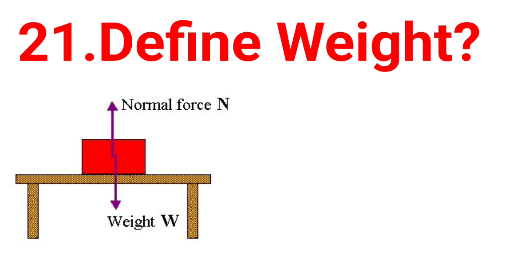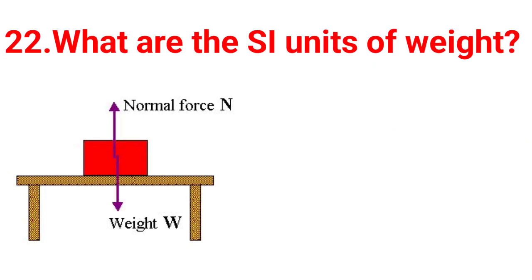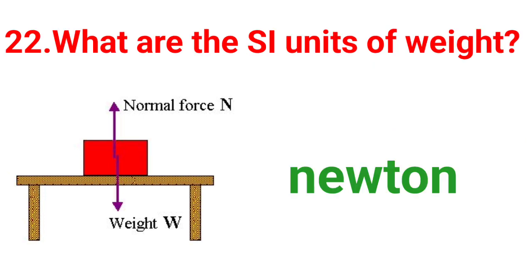Define weight. The force of attraction of the Earth on an object is known as the weight of the object. W is equal to mg. What are the SI units of weight? Newton.